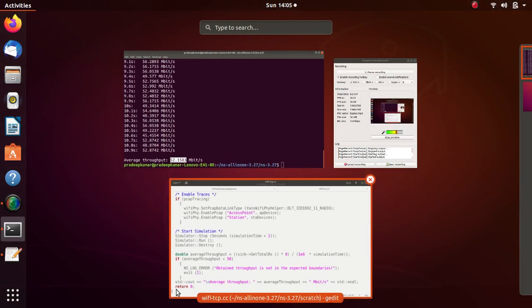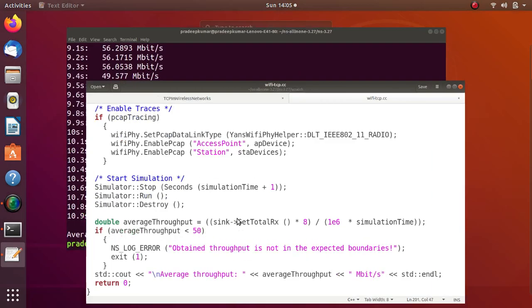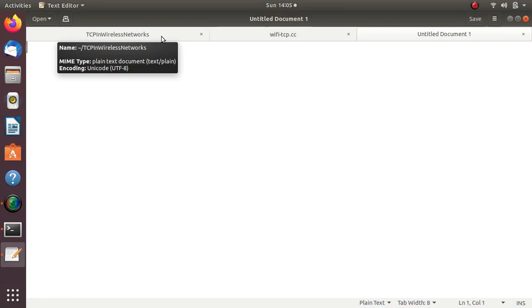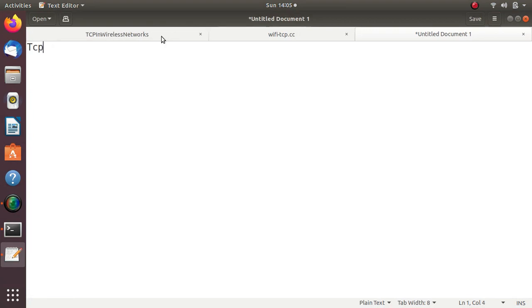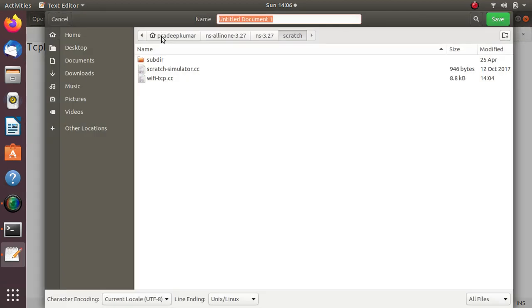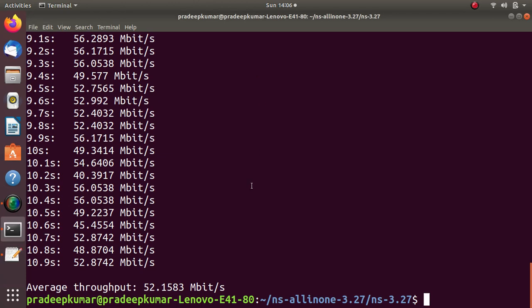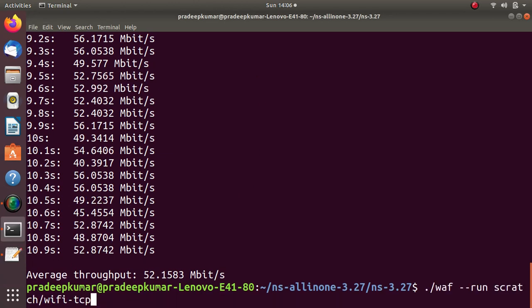Now in the editor file, what I do is I'll just write down this value. So first I will put TCP New Reno. So this is the value. The throughput is 52.153. Let me use this value in the folder here, throughput. Okay, so now next thing is I'll change the protocol name.